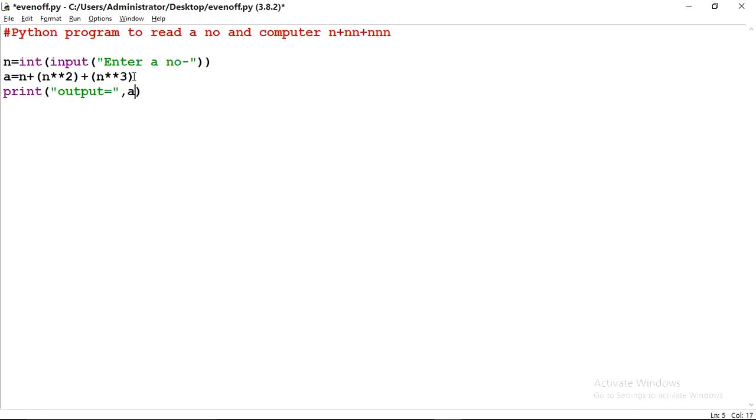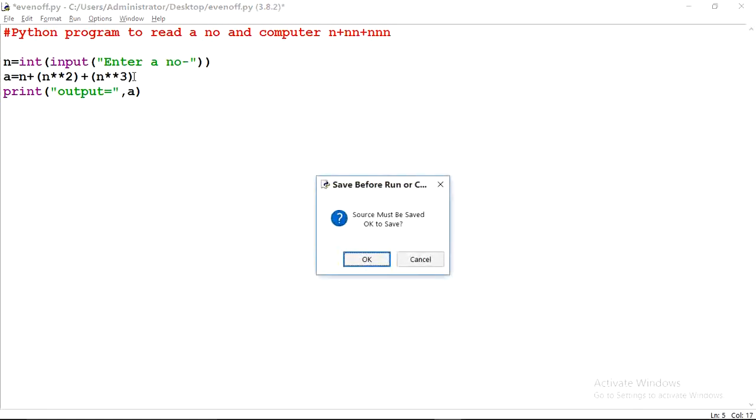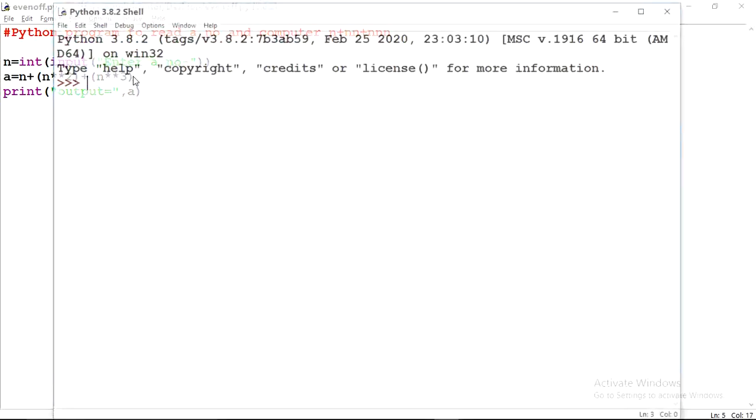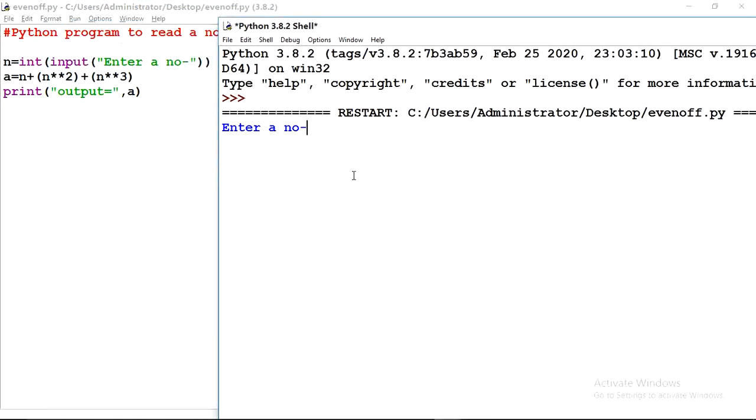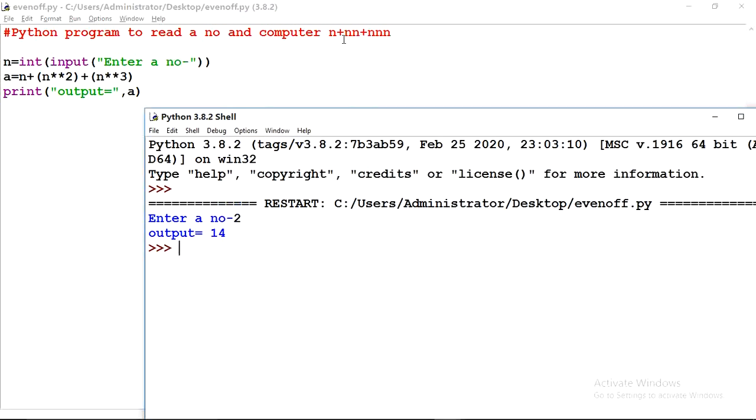So let's take the output. First of all, it is asking a number, simple number I am writing 2. Answer is coming 14. Let's check over here. In this expression, 2 plus 2 2s are 4 plus 2 2s are 4 2s are 8. 8 plus 4 12 plus 2 14. 14 is coming. Okay, thank you.